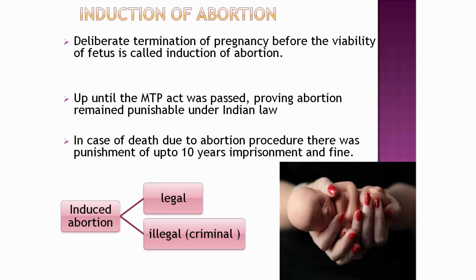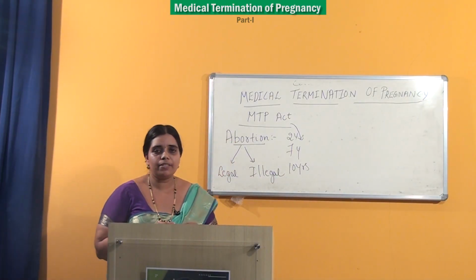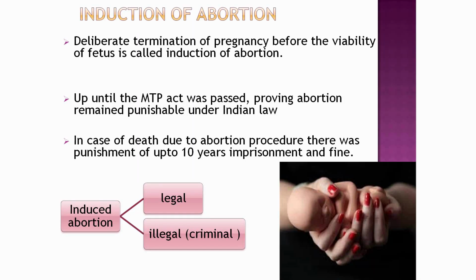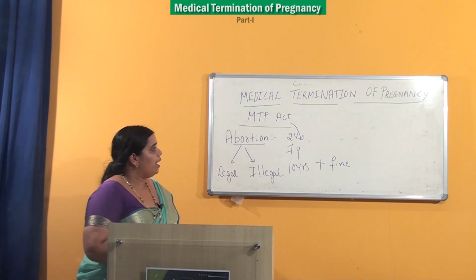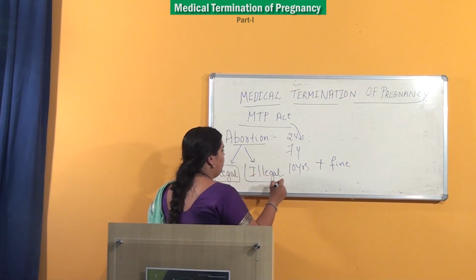Abortion which is induced can be of two types. One is legal and another is illegal. So, to recap what we have studied till now, deliberate termination of pregnancy before the viability of fetus is called abortion, and there is a law to guide it, that is called the MTP Act. And here there is provision to punish up to 10 years plus there can be a fine. Abortion which is induced can be of two types, legal and illegal.